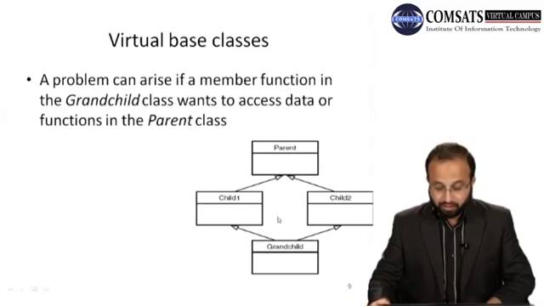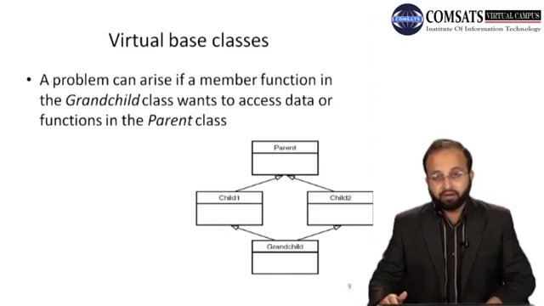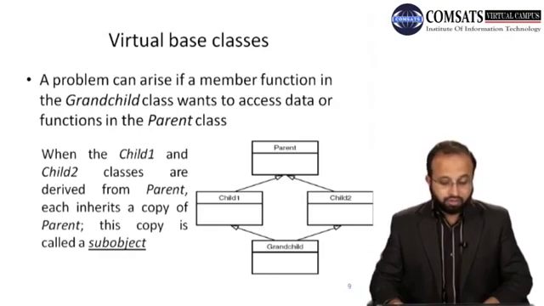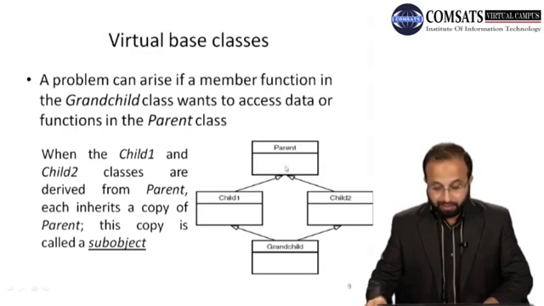ठीक है, so ये जो inheritance है this is the multiple inheritance that grandchild is inherited from multiple classes that is child 1 से भी वो inherit हुई हुई है और child 2 से भी inherit हुई हुई है. So what kind of problem occur when the child 1 and child 2 classes are derived from parent, each inherit a copy of parent. This copy is called sub object. So पेरेंट के पास जितने भी फंक्शंस डेटा मेंबर्स हैं उनकी कॉपी चाइल्ड 1 के पास भी आ जाएगी, चाइल्ड 2 के पास भी आ जाएगी. सो एक सब ऑब्जेक्ट चाइल्ड 1 के पास होगा of the parent class, एक सब object child 2 के पास होगा of the parent class.